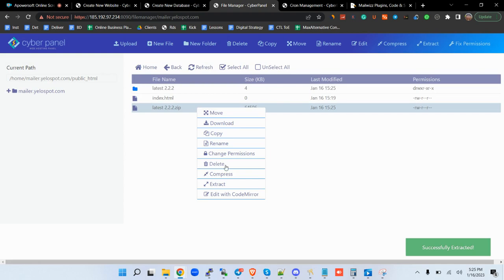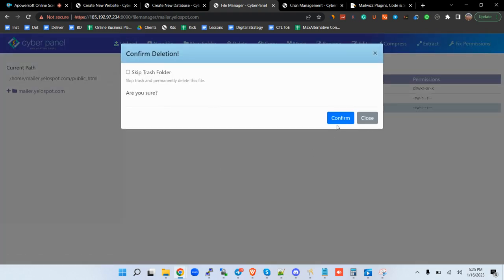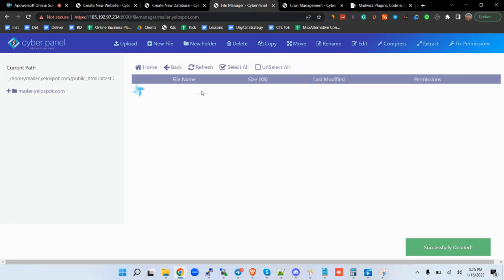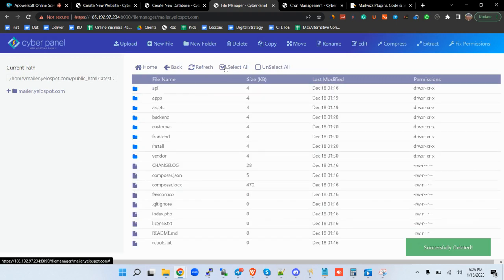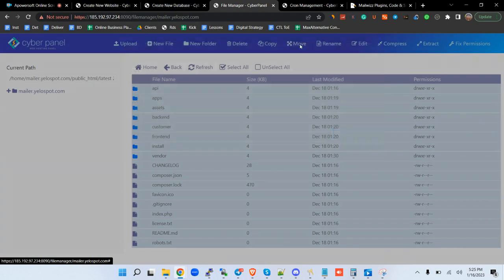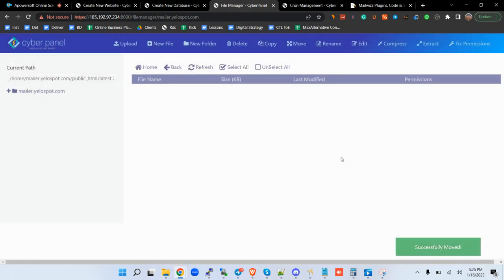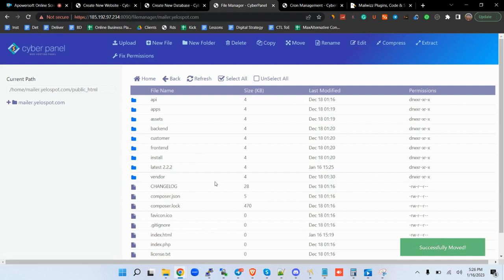And then now we can delete this one. We don't need it anymore. Then you open the files. You select all, and then you want to move them to public HTML that way, and then you move them there. If you go back, you'll be able to find them here.